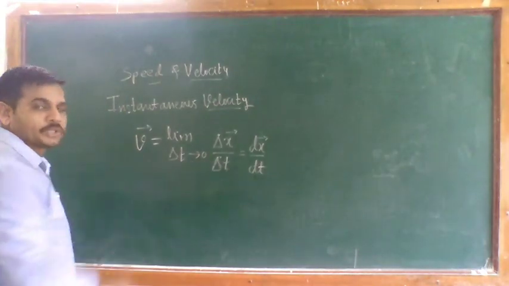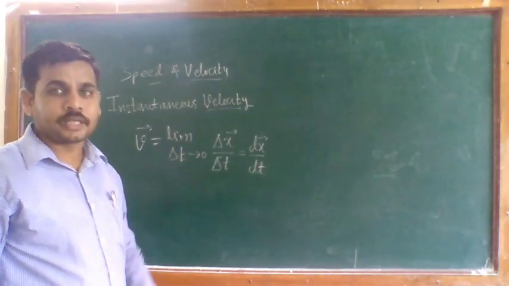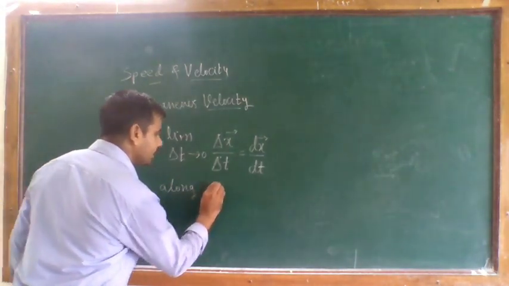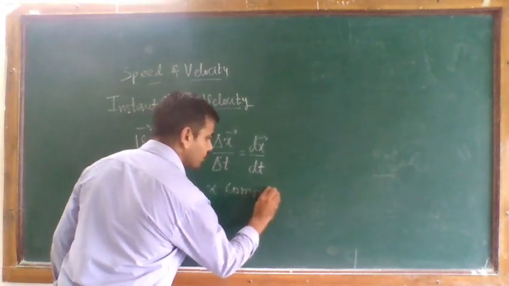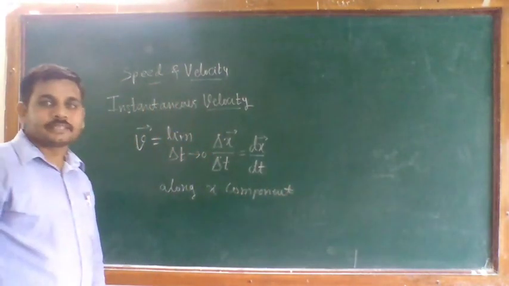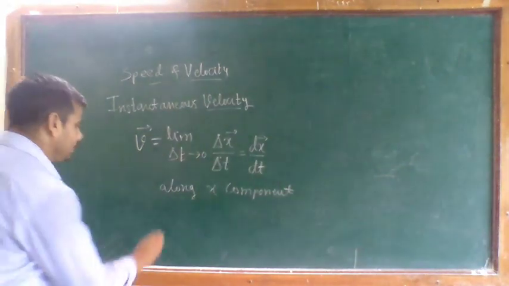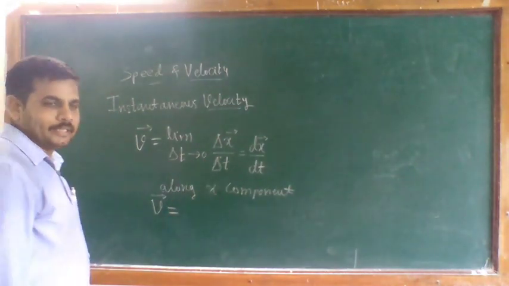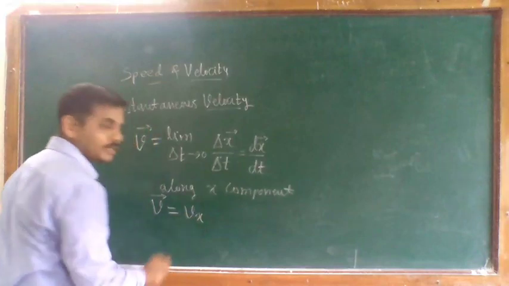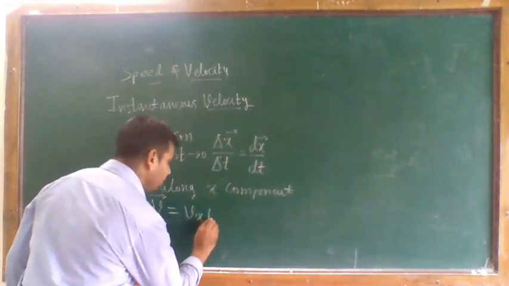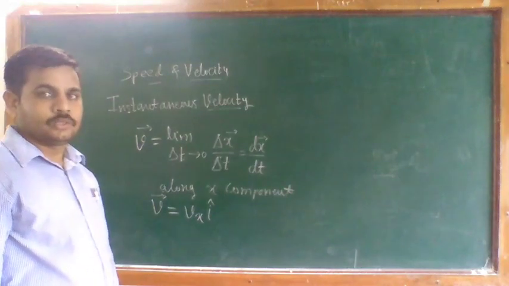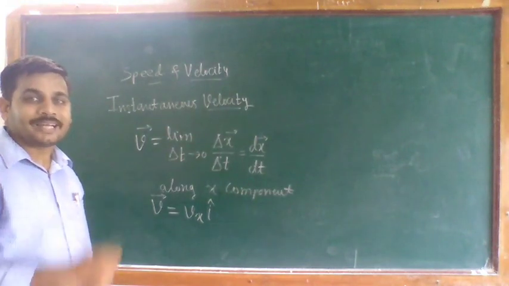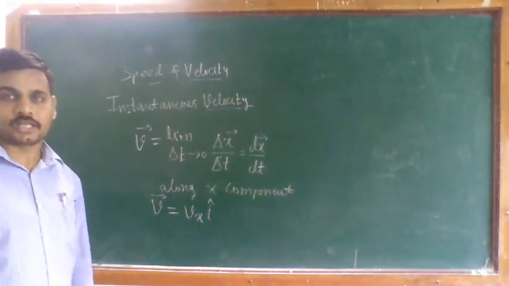If the motion or displacement of the object is along the x component, then the instantaneous velocity is equal to dx by dt, or you can write vx along the x direction into the unit vector i cap. This i cap defines that the motion of the particle is along the x direction.